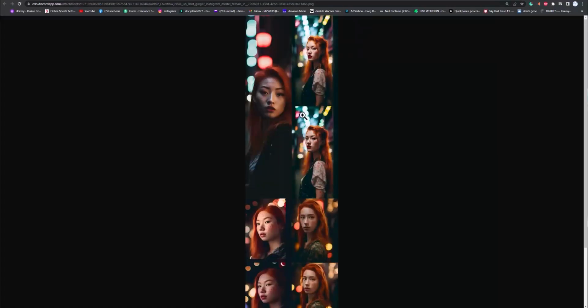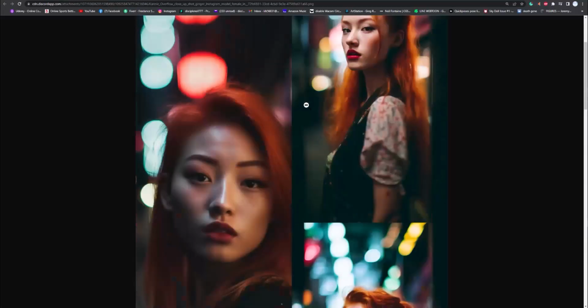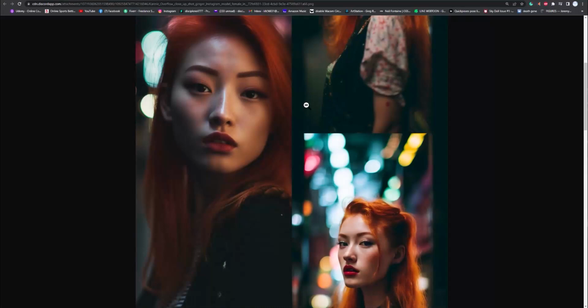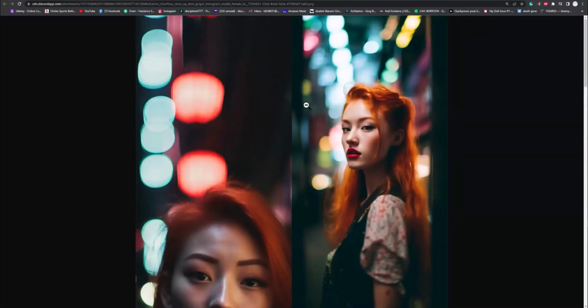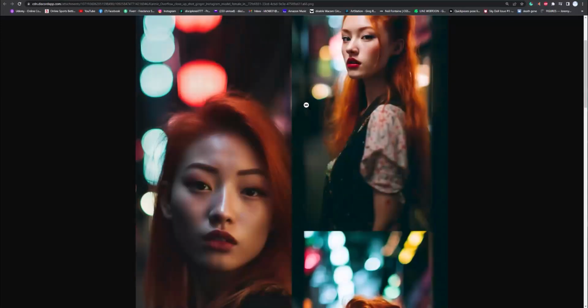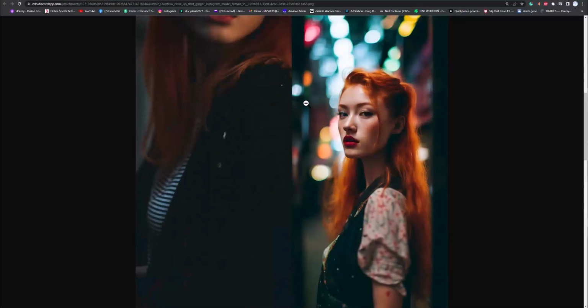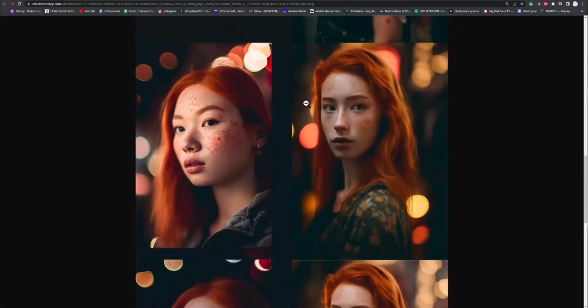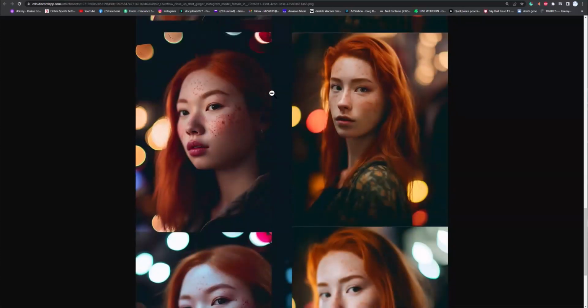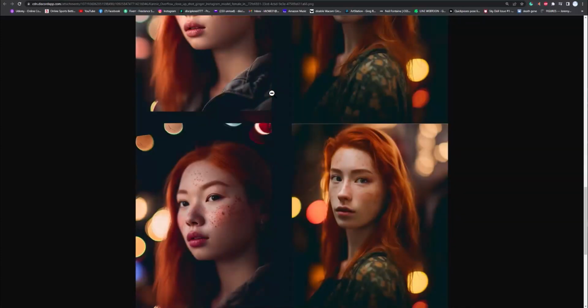Kind of interesting. So look at this. So we got this really cool one, this one here. Let's go big. Look at that. That's interesting. So for some reason, it's still going Asian. I don't know why it's going Asian looking with the eyes for our Instagram model. So I guess you can say, I thought ginger would have been enough, but you can say Caucasian or white girl or something. Like that one looks white, but then we have like a ginger Asian. That's interesting, actually, ginger Asian. Look at that bokeh, beautiful.